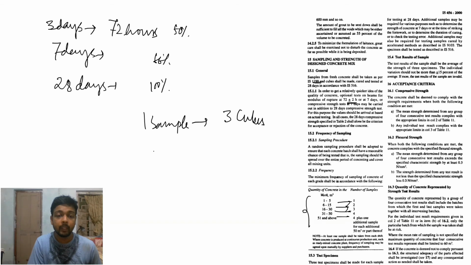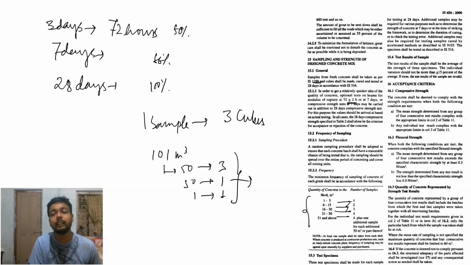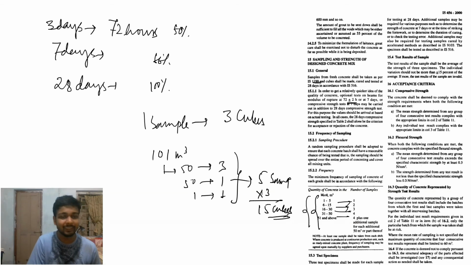Suppose you do 101 meter cube: for the first 50 you take 4 samples, for the next 50 you take 1 more, and for the next 1 you take 1 more. That is 5 samples, and 5 samples means 5 into 3, 15 cubes. Sometimes they ask questions from here.